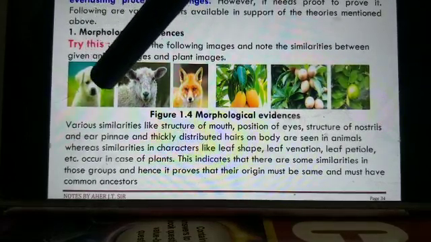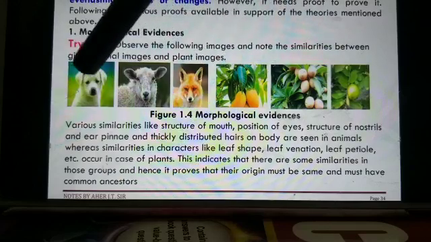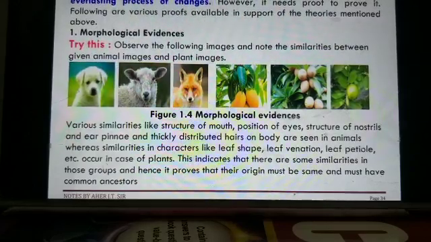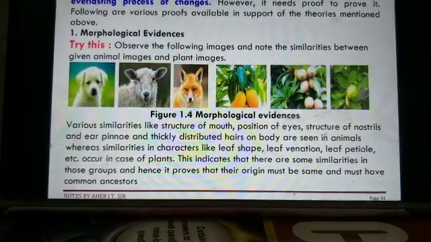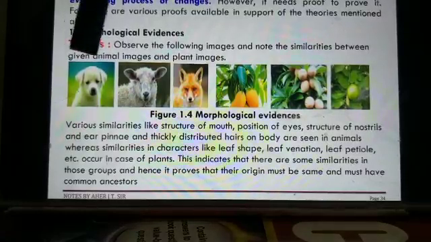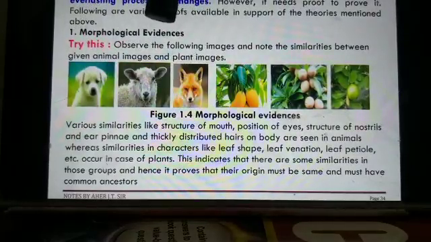You will see three images of animals and three images of plants.